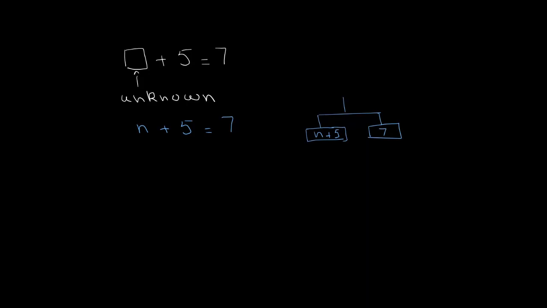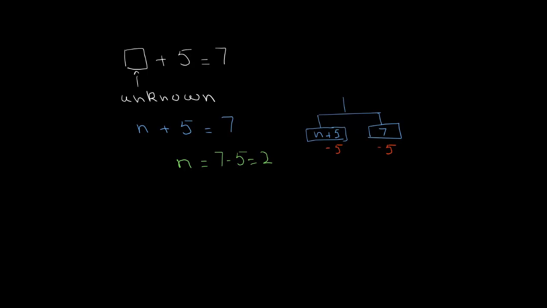Now what you can do is you can take away the same number from both sides and it will still be balanced. So maybe you can subtract 5 from both sides. So what do I get? I'm left with n on the left hand side, because n plus 5 minus 5 is n. And on the right hand side, I'm left with 7 minus 5, which is equal to 2. So we find out that n is equal to 2.